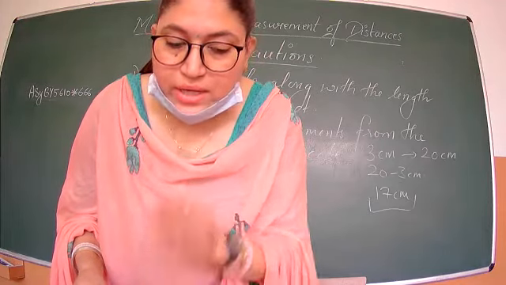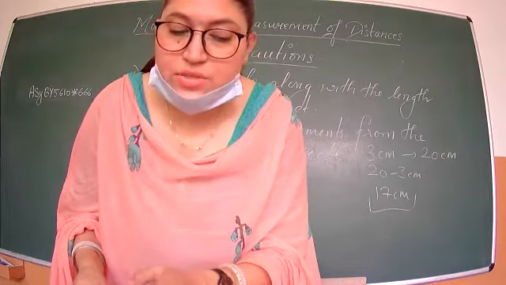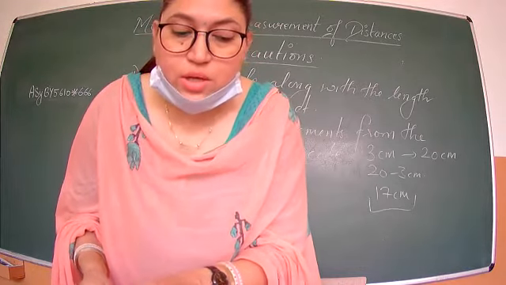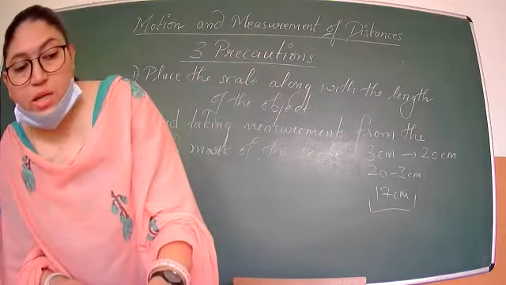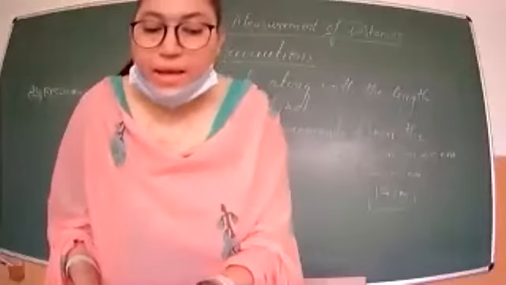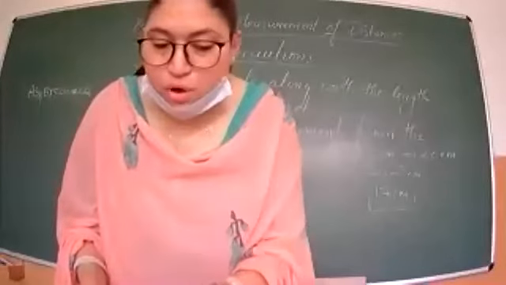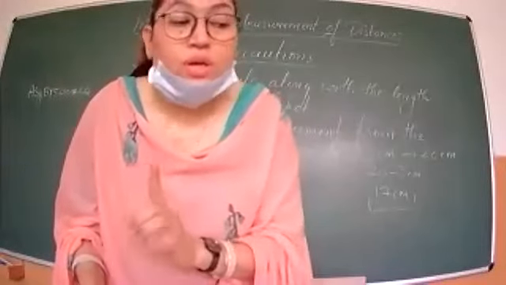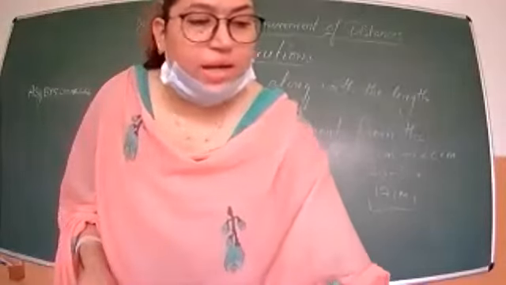Reading should be taken from a very straight position, not like this. I should not be reading like this, but my head should be straight above the point that I want to read.